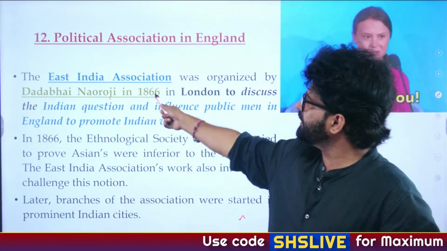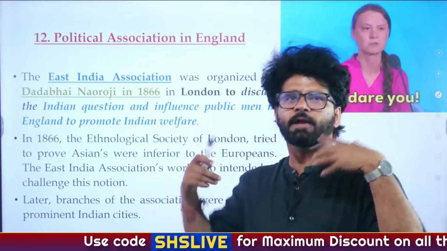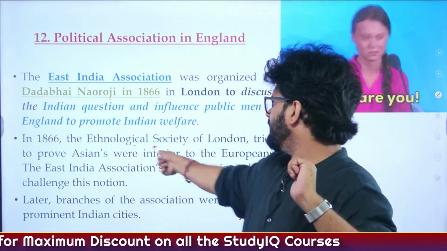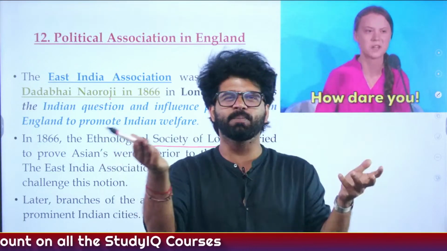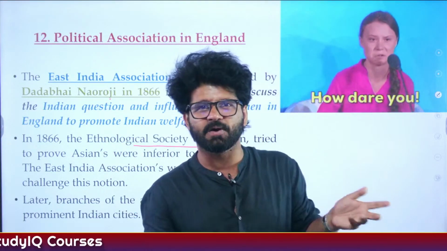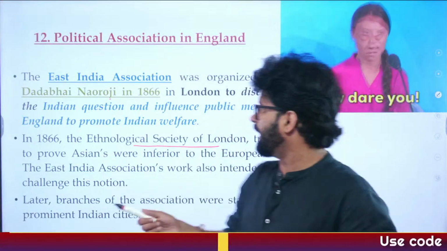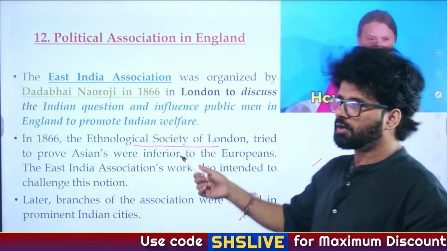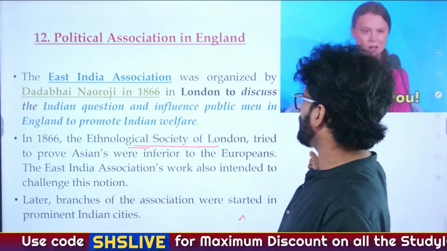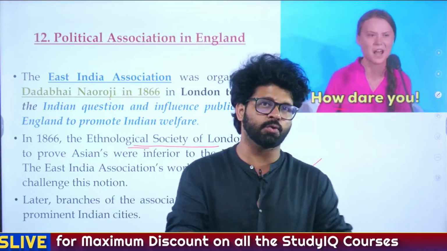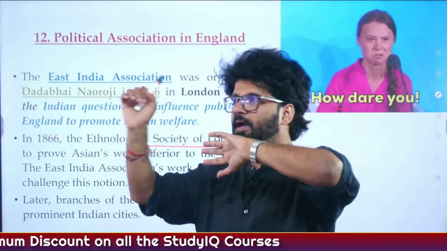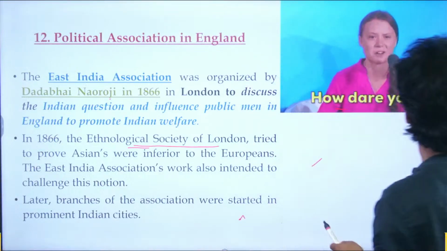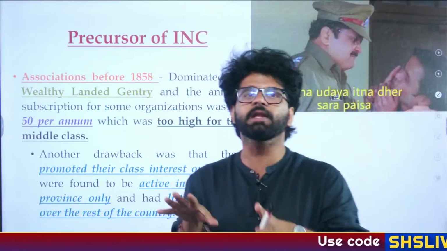Okay. So East India Association, he formed it in London, again, to address or talk about what is happening in India. There was a society, the Ethnological Society of London. They were like, you brown people, white man's burden, Rudyard Kipling, all these things they were talking about. And then Dadabhai Naoroji said, how dare you? So they countered the propaganda of the Ethnological Society of London. Just like in today's world, we have to counter the propaganda spread by different entities. That is very important, to maintain unity in our society.